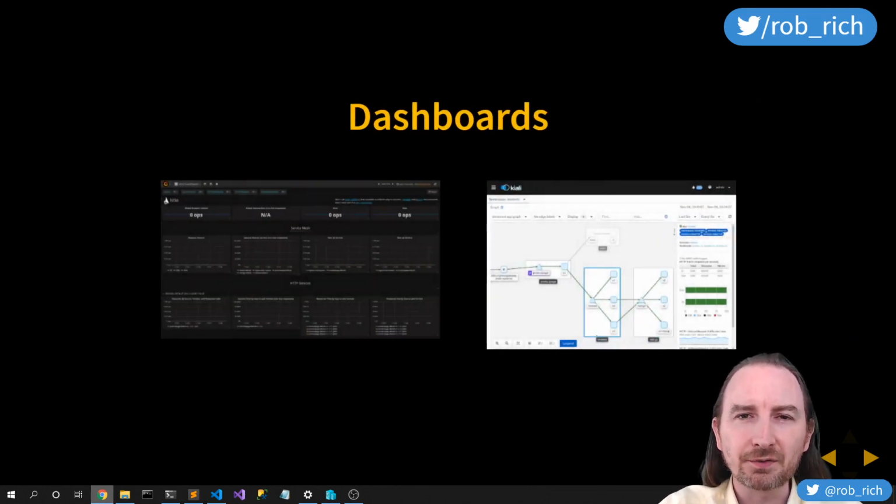Ultimately, we're logging all of this content, and we can start to visualize that in some really elegant dashboards. On the left is a Grafana dashboard where we see metrics around our service. On the right is a network topology diagram where we can see how services call each other. These kind of dashboards can give us great insight into our services and help us understand how our services are doing.